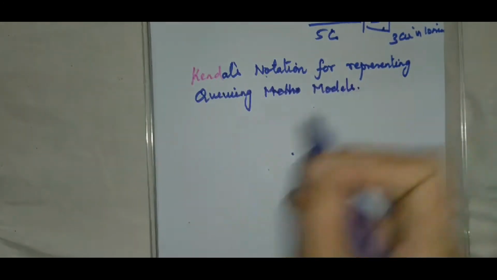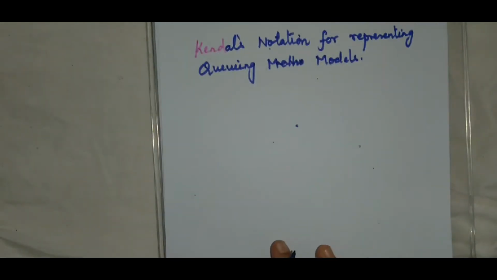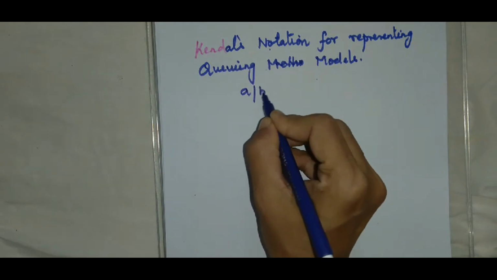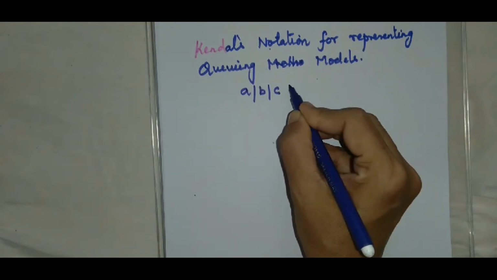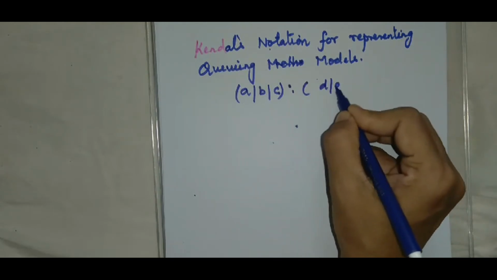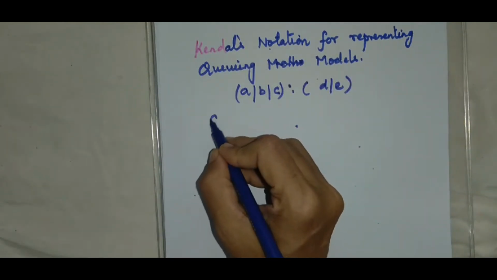This is the standard way of representing queuing models. That is A slash B slash C colon D slash E. What does this A represent?